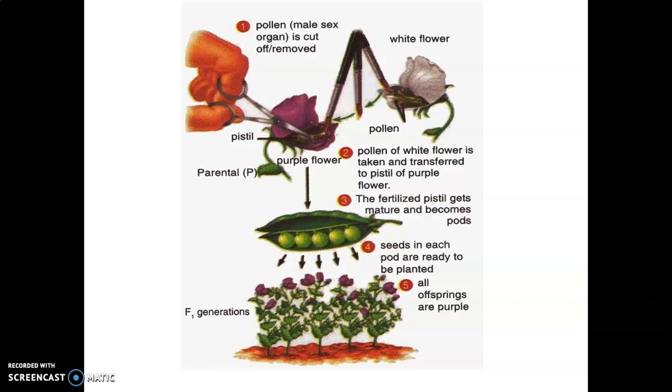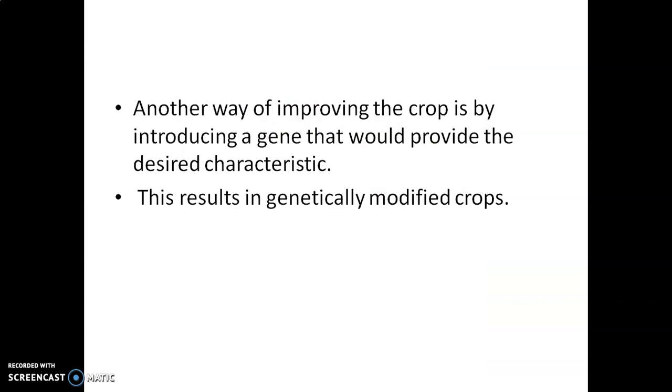So that is the first technique for crop variety improvement. Another way of improving the crop is by introducing a gene that would provide the desired characteristics. No need to do the hybridization. Instead, we can introduce a new gene. For example, if a crop is experiencing a particular disease, we can add a particular disease resistant gene to its seeds.